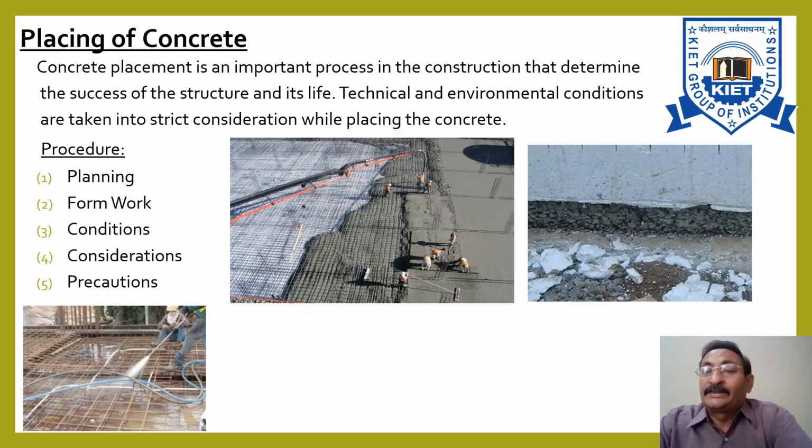Actually, cold joints are prominent in large pouring sessions. They require proper planning.